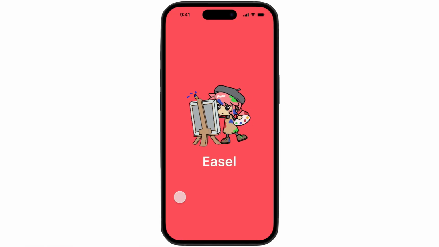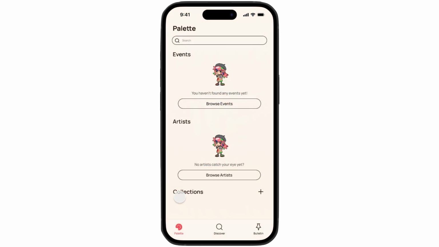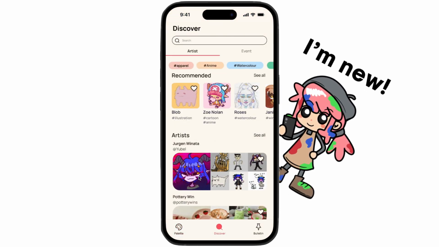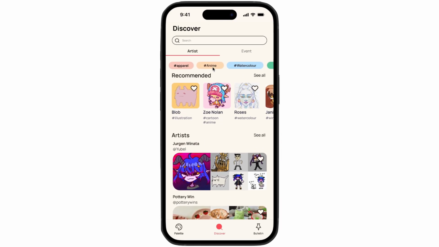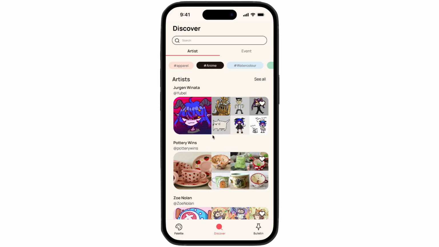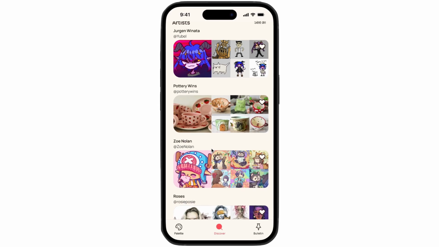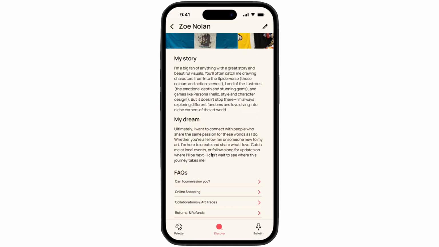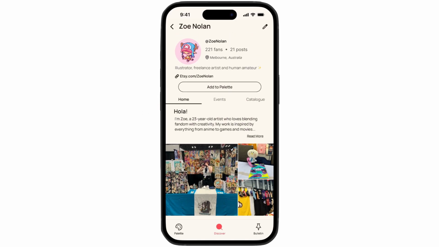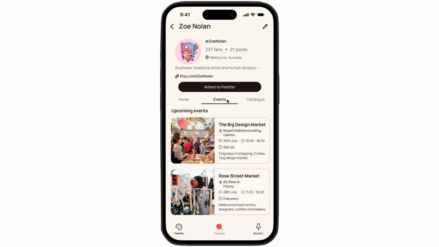Welcome to Easel. The app's main page is the palette screen. There's currently nothing in the palette since this user is new. To find local artists, the user goes to the Discover page and uses tag options to find anime merchandise. They find an artist that they like, view their profile, and add them to their palette. The profile includes bio information, future events they'll be tabling at, and their artwork.